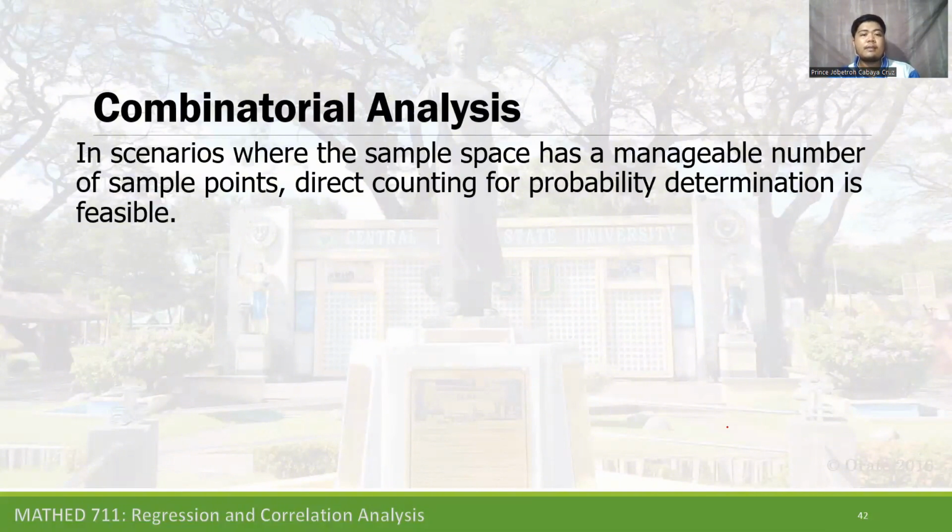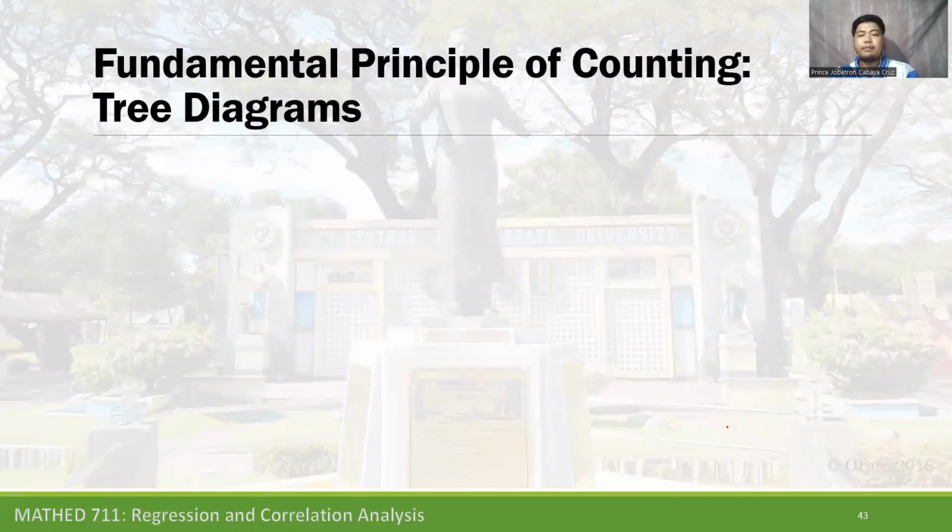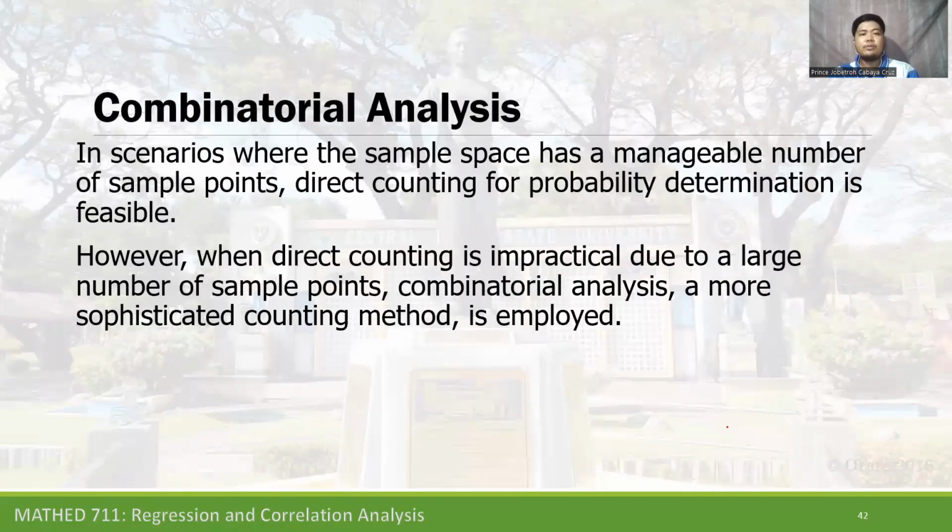In scenarios where the sample space has a manageable number of sample points, direct counting for probability determination is feasible. However, when direct counting is impractical due to a large number of sample points, combinatorial analysis, a more sophisticated counting method, is employed. So sometimes combinatorial analysis is needed when there is a large number of points and direct counting is impractical. So we are going to use another approach.